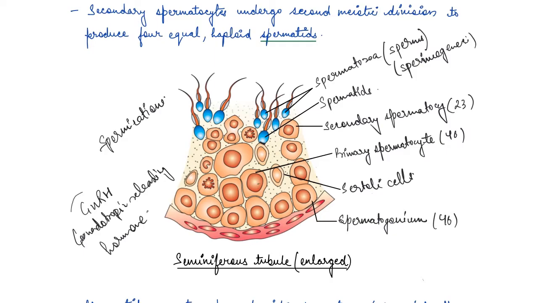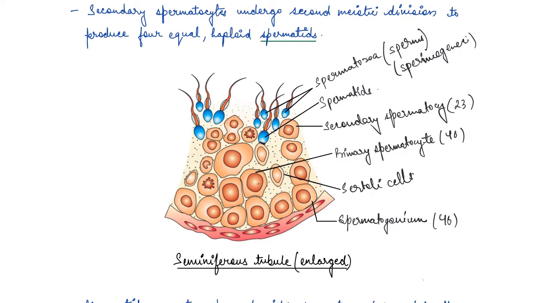Basically these are present in the hypothalamus. These are hypothalamic hormones. Now the increased level of gonadotropin releasing hormone acts at the anterior pituitary gland, and that stimulates secretion of two gonadotropins. And what are these gonadotropins?